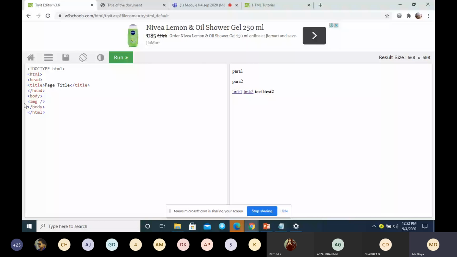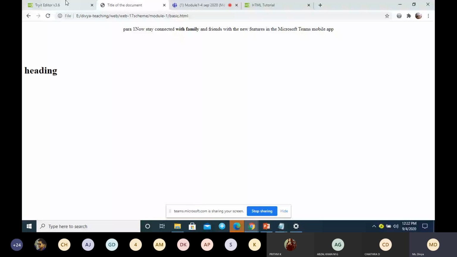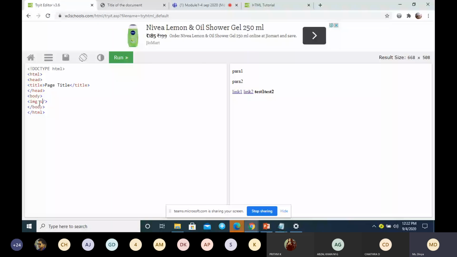So how to write the image tag? We are using one attribute, remember the word, this is called an attribute, and the value is the image file. If it is in a folder, you have to give the name of the folder. Here I'm giving the name of an image which is already in the same folder.